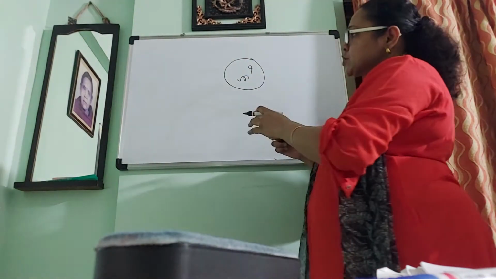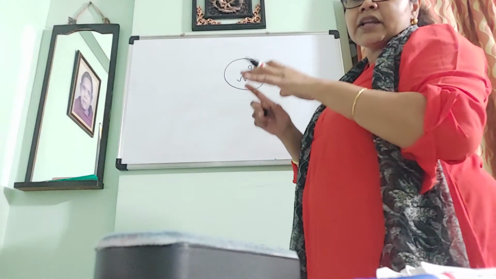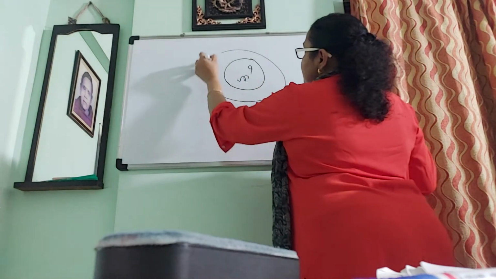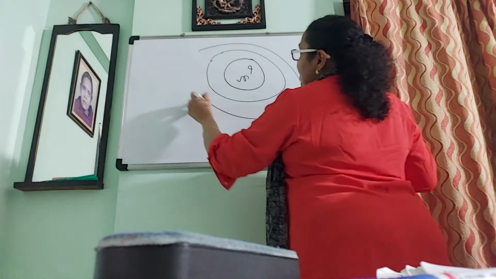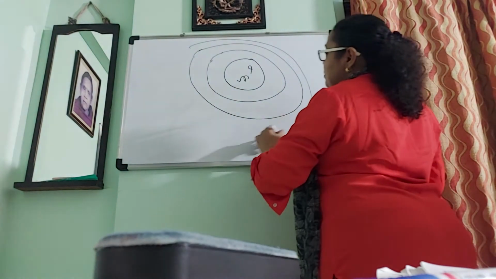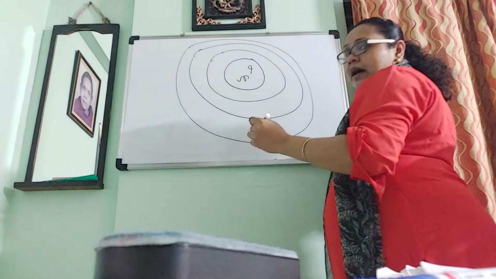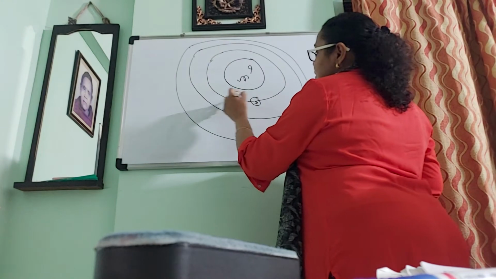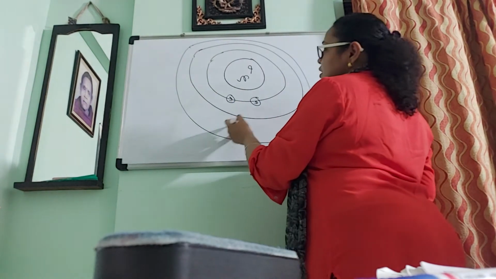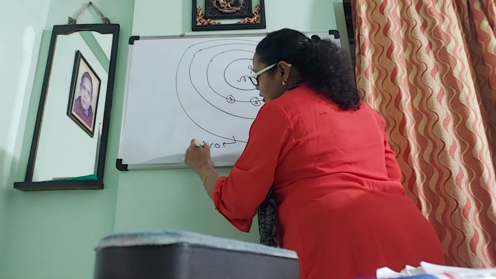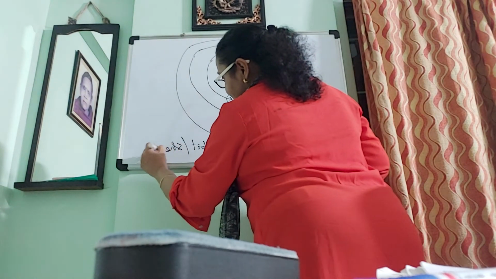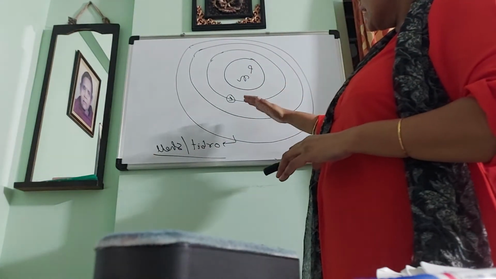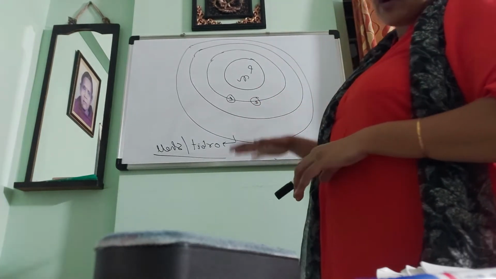The total mass of an atom is concentrated in the nucleus, and the electrons revolve around an imaginary path. This imaginary path is known as an orbit or shell. So electrons are scattered in number in this imaginary path, known as an orbit or shell. So this is the structural diagram of an atom.